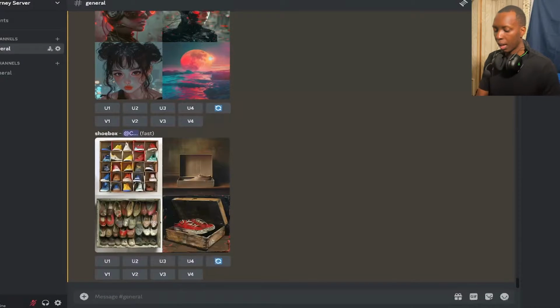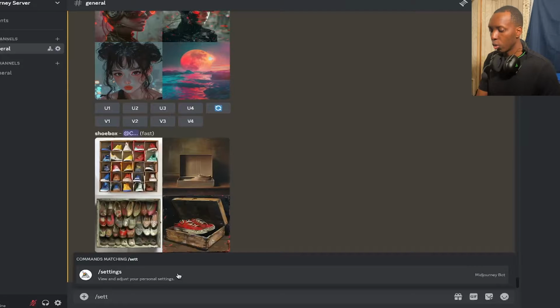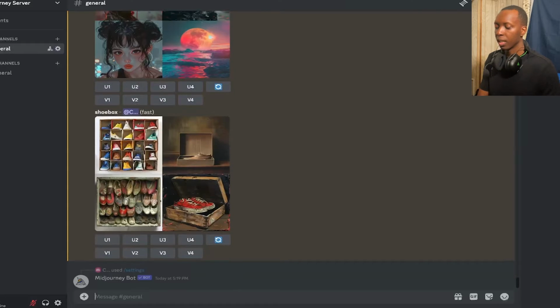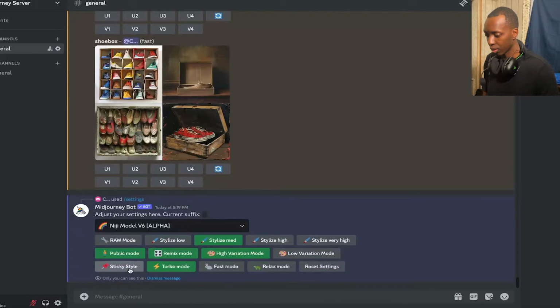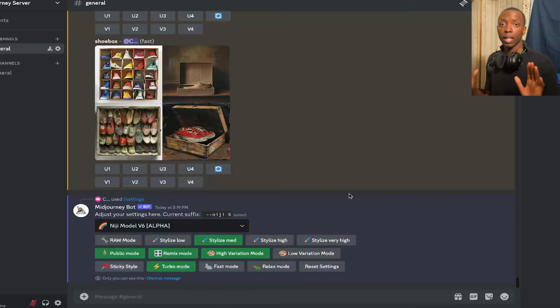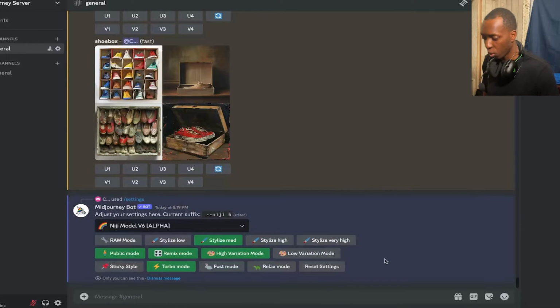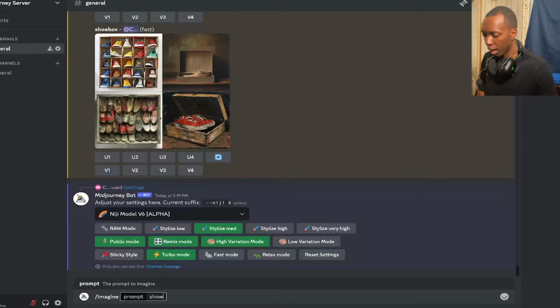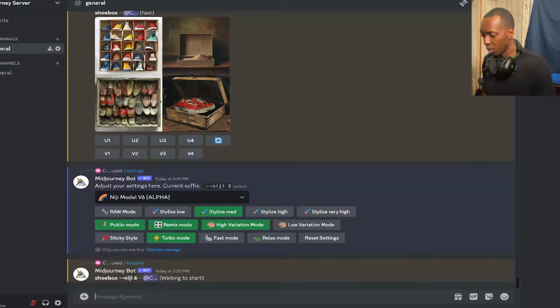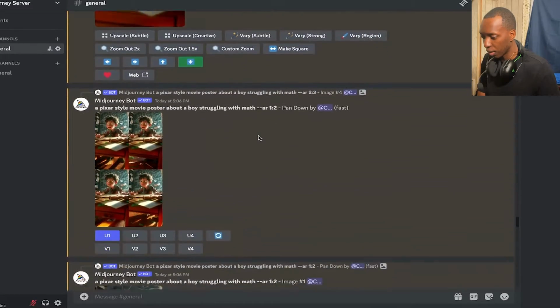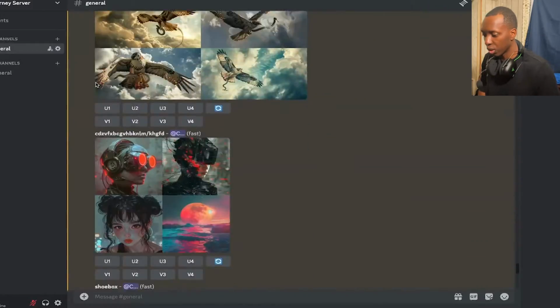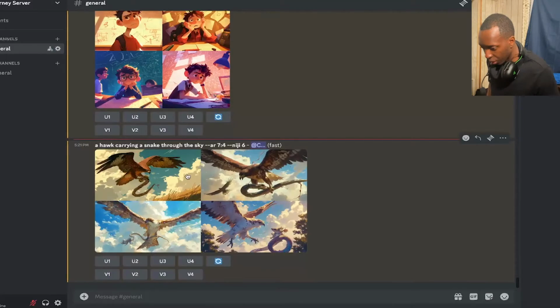Now, in your settings, you also have the Niji model. That is simply the anime version of whatever you prompt. If you go for Niji model V6, it means that everything that we'll do moving forward will have an anime spin on it, which is pretty cool. So now, if we type shoebox, it is going to have an anime spin on it. And you can see it's Niji 6. We can even use some of our past prompts so that you can see the Niji version of even just the most basic prompts that we've used. So isn't this exciting?